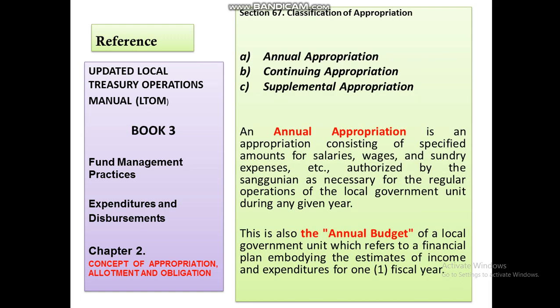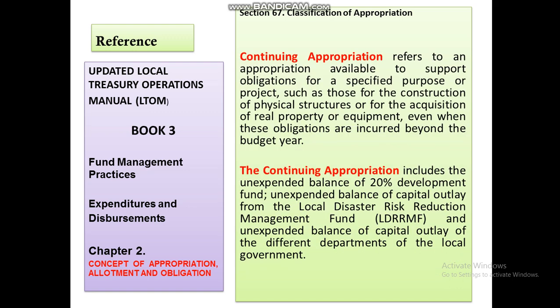Magic terms and magic words for annual appropriation. This is also known as the annual budget, and it happens for a fiscal year, 1 year. For the continuing appropriation, this is incurred beyond the budget year.